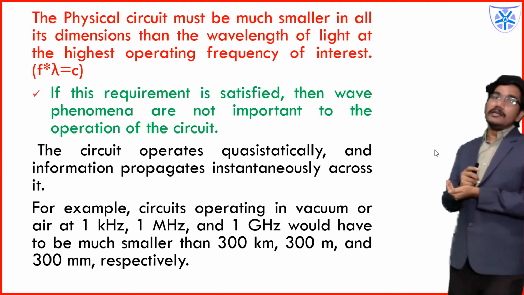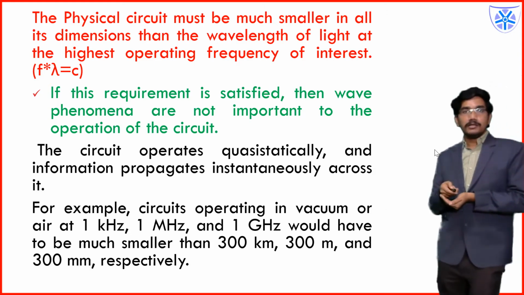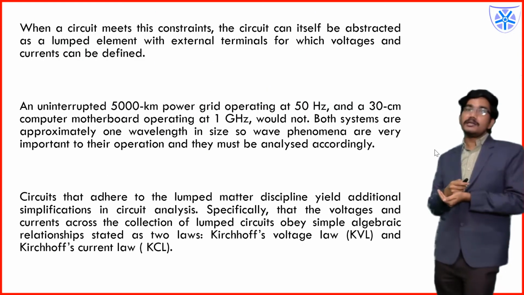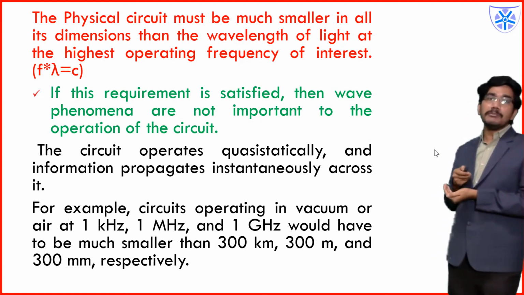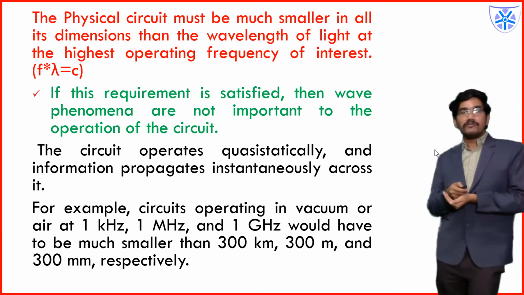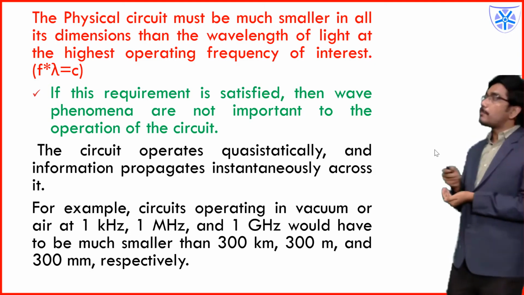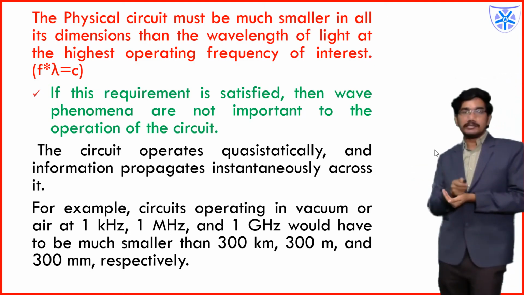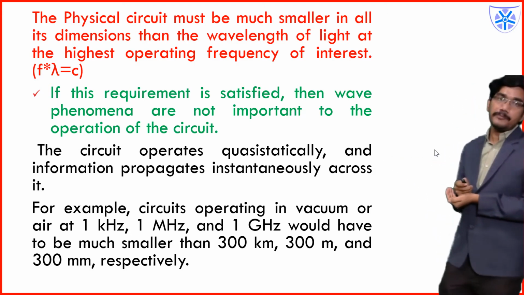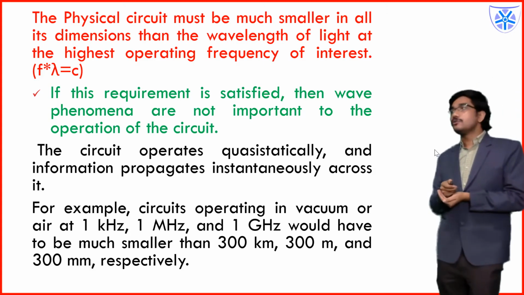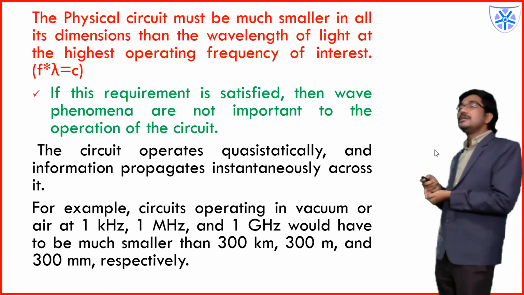And where this circuit will fail, your power frequency, suppose say at... I have represented the cases where your circuit theory will be applicable and where the circuit theory may fail. Suppose, for example, the circuit is operating in a vacuum or air, I have found the wavelength for some frequencies and given them here. For 1 kHz, your physical circuit should be lesser than 300 km. Like that, for 1 GHz, 300 millimeter is sufficient.